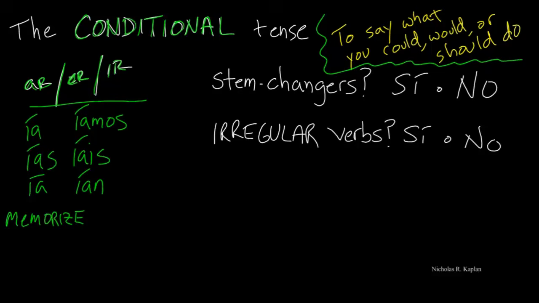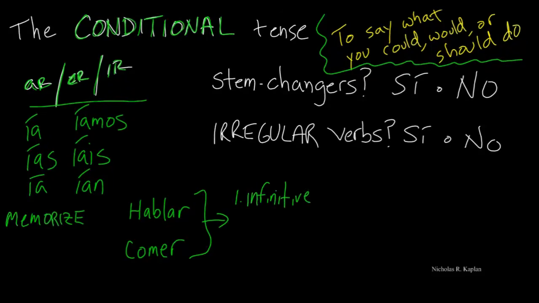All right, well, let's go ahead and let's form a couple. So let's take our verb and let's use hablar. And how about comer? We're going to put hablar into the yo form. And these conjugate just a little bit differently. So step one is to take the infinitive. And the infinitive is just the non-conjugated verb, which is what we have right here. And step two, add your ending.